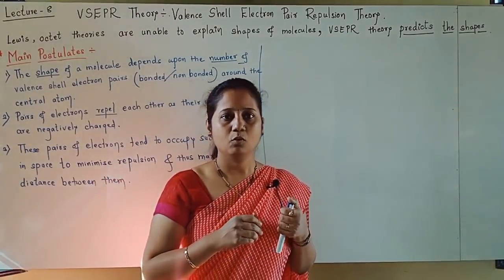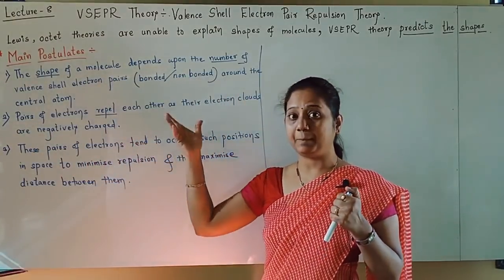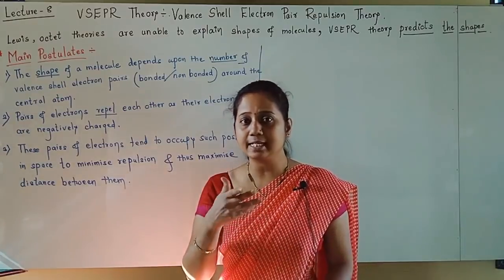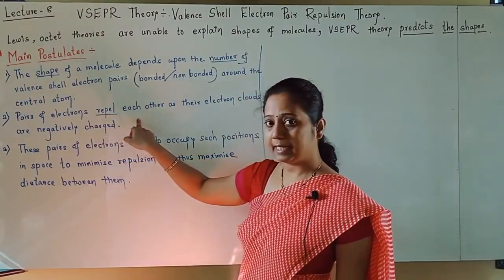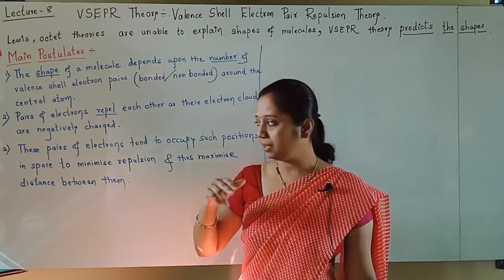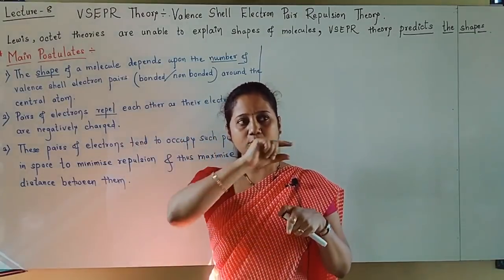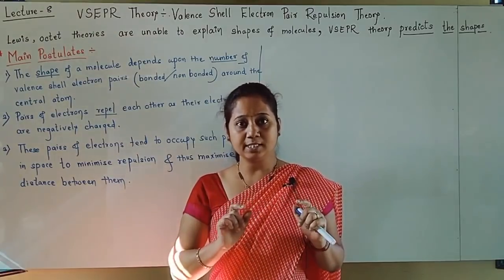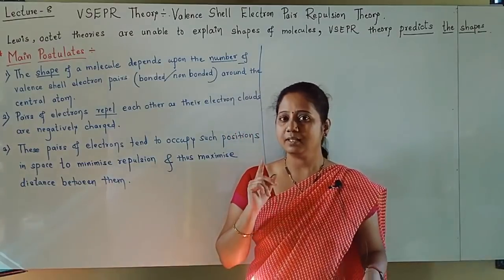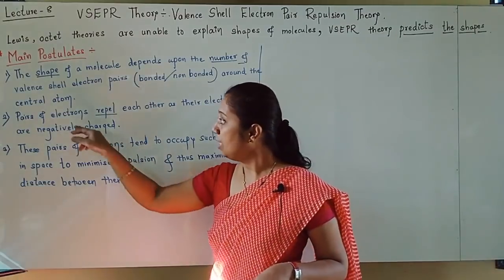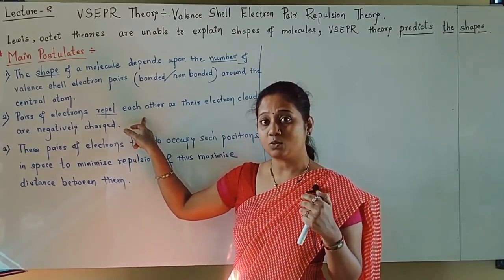Now see students, what I have written here, these electron pairs are repelling each other. All postulates are related one after the other. There exists repulsion, so what will happen? The valence shell, the outermost orbit, has so many electron pairs. All these electron pair clouds are negatively charged. Same charges repel each other, that's why they are repelling each other. Now as they are repelling each other, what do these electron pairs do?